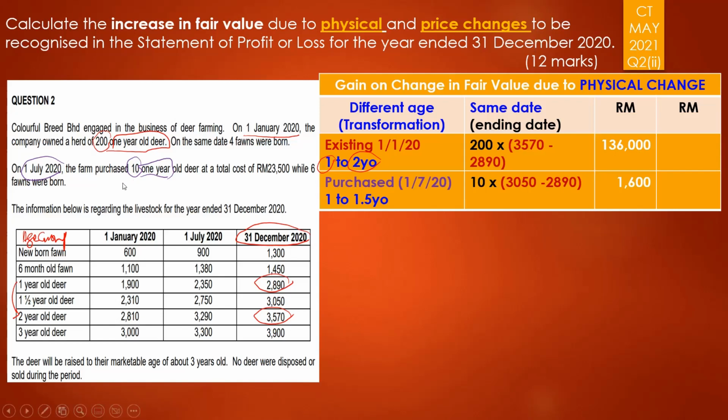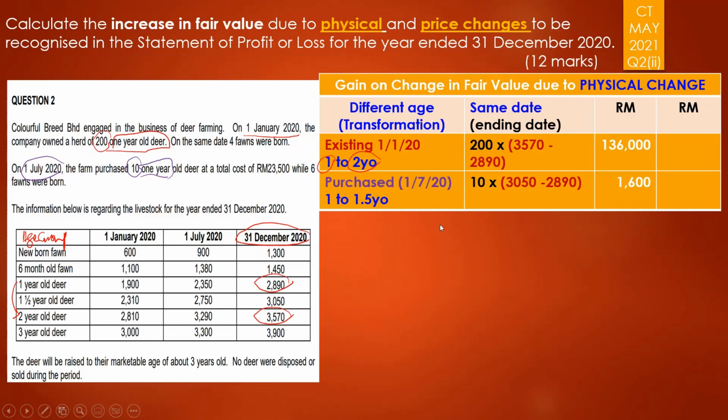That is the one that you are going to credit to the bank and debit to the biological asset. So we want to know the fair value of these 10 units, which are 1 year old, as at 31st of December 2020.